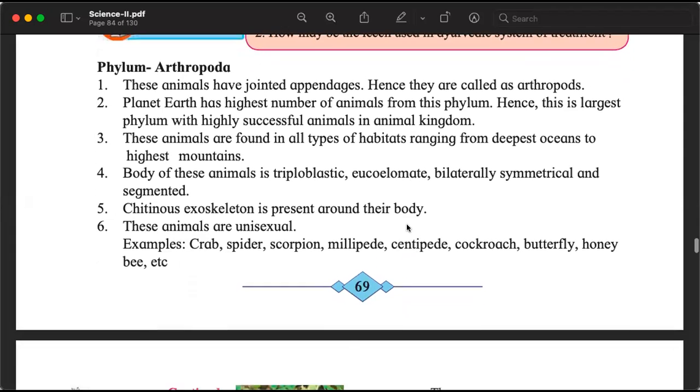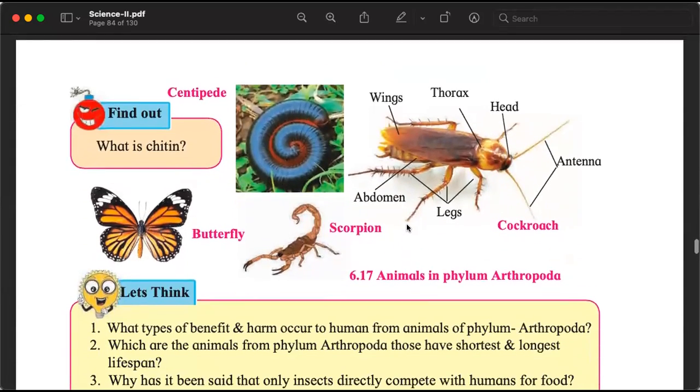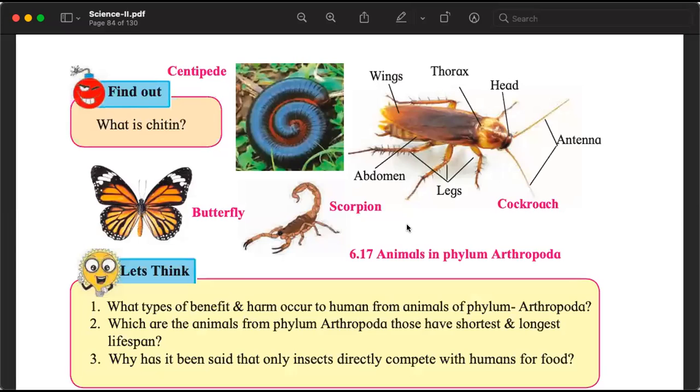Okay, moving on to the next phylum, which is Arthropoda. And this is how the animals of this phylum look. Butterfly belongs to Arthropoda. Centipede belongs to Arthropoda. Cockroach belongs to Arthropoda. In a very simple way, we can say, not all insects belong to this phylum, Arthropoda. Insects, not spider though. Spider is not an insect.